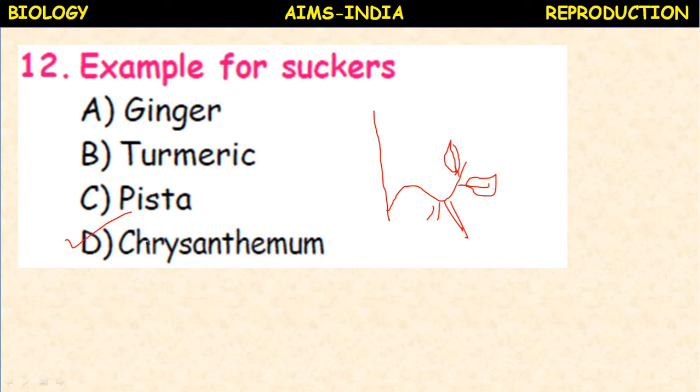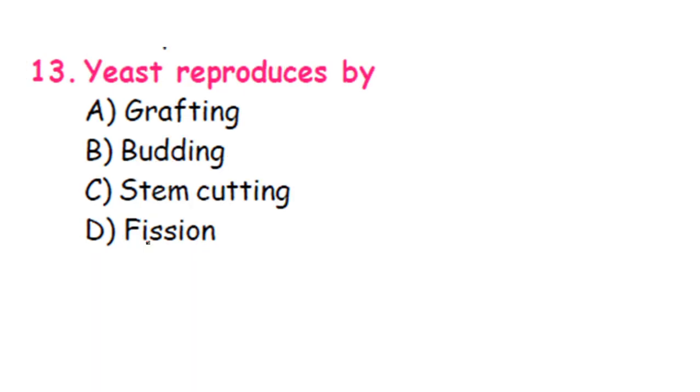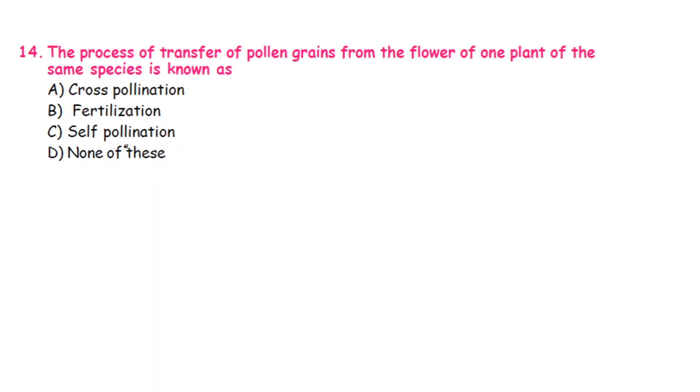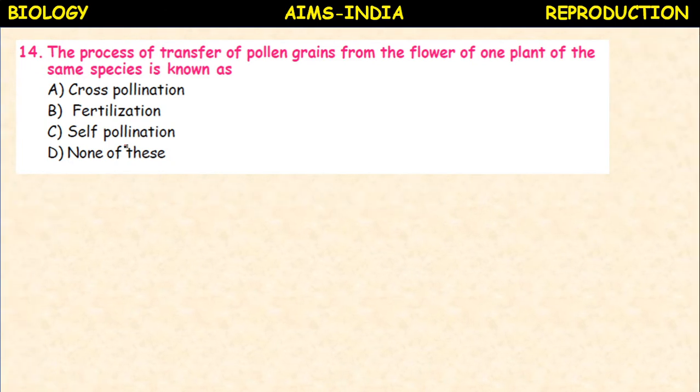Next, yeast reproduces by grafting, budding, stem cutting, fission. So yeast shows budding. This is the yeast, which slowly develops an outgrowth, which detaches and grows into an individual. This kind of process is called budding. Budding is also seen in hydra.